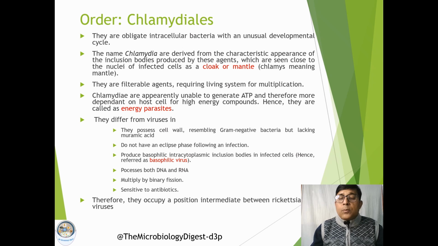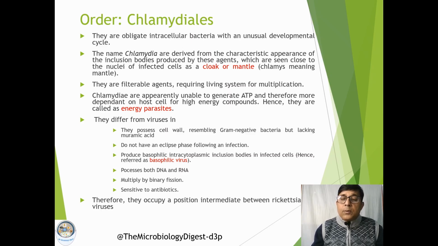Now this group of organisms, Chlamydia, exhibit some characters which are similar to the viruses, but they do differ from viruses because they have a cell wall.